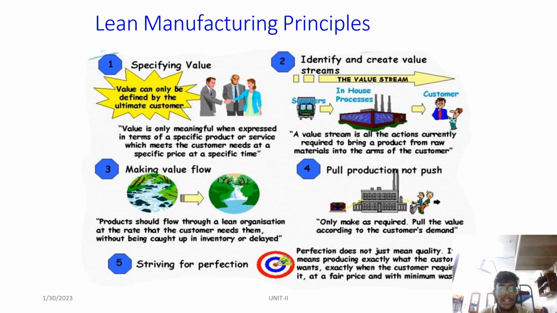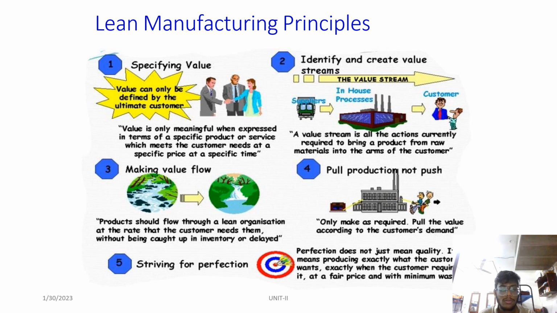Second one is identify and create value streams. A value stream is all the actions currently required to bring a product from raw materials into the arms of the customer. Third one is making value flow. Products should flow through a lean organization at the rate that the customer needs them without being caught up in inventory or delayed. Fourth one is pull production, not push. Only make as required, not about excess amount. Pull the value according to the customer's demand.